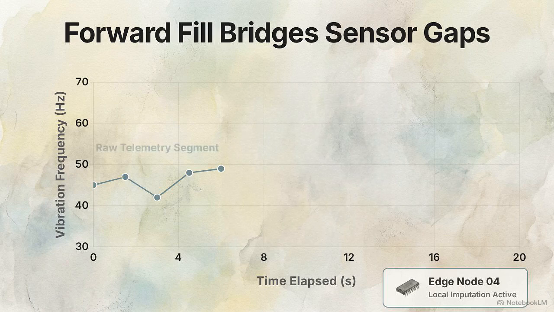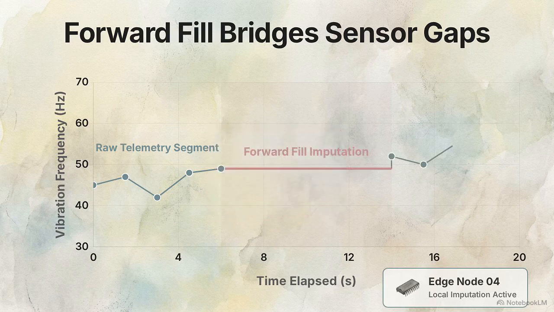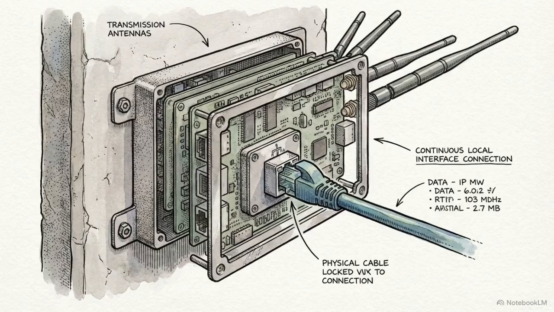To bridge these gaps on edge gateways without heavy compute, engineers rely on time series-aware imputations. A forward fill or spline interpolation calculates the missing values, maintaining a continuous data stream. The edge layer prioritizes speed and temporal continuity over deep statistical accuracy. It ensures that local, fixed latency inference models receive continuous data without overwhelming the physical device.